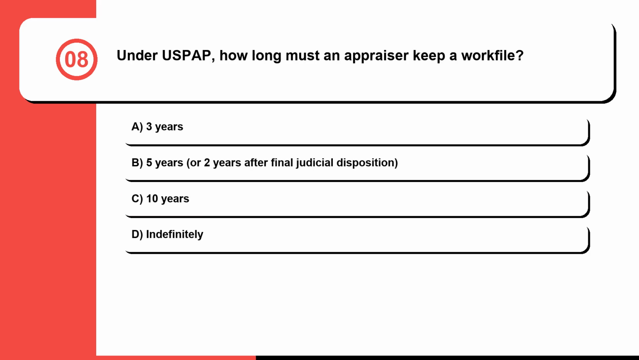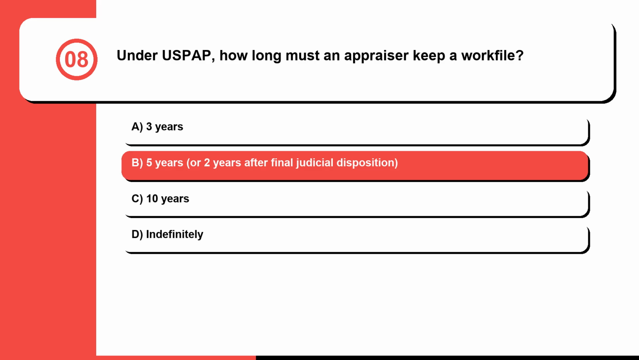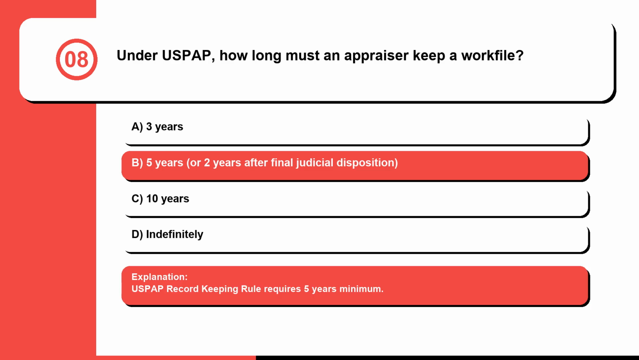Question 8. Under USPAP, how long must an appraiser keep a work file? A. 3 years. B. 5 years, or 2 years after final judicial disposition. C. 10 years. Or D. Indefinitely. The correct answer is B. 5 years, or 2 years after final judicial disposition. USPAP record-keeping rule requires 5 years minimum.